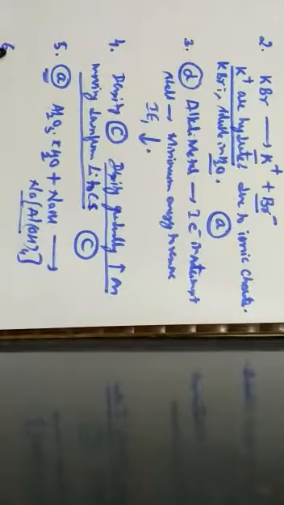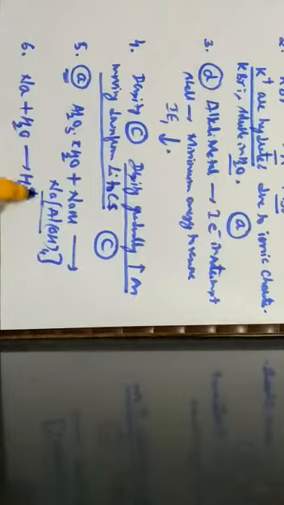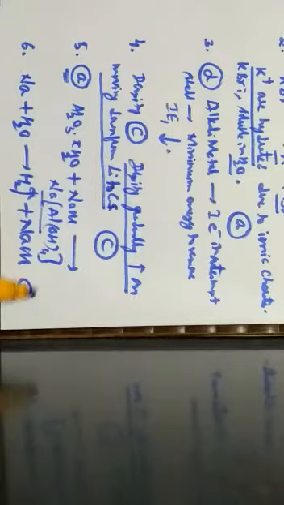Next one, question number 6. The reaction between sodium and water can be made less vigorous by... We know that when sodium is added to water, hydrogen gas is readily liberated along with the formation of NaOH. This reaction can be made less vigorous by amalgamating sodium. The options were lowering the temperature, adding a little alcohol, amalgamating sodium, adding a little acetic acid. So the reaction can be made much less vigorous by amalgamating sodium, which is given by option C.